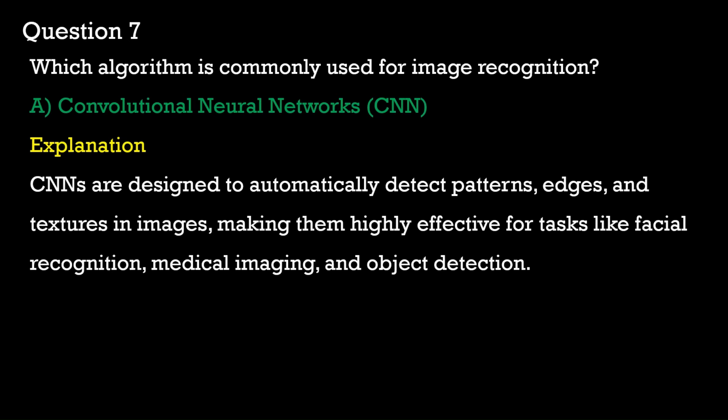Some examples of convolutional neural networks in action are the facial recognition systems we have on our smartphones for Face ID, medical imaging, that is detection of tumors in X-rays and MRIs, as well as in autonomous vehicles, where they can identify pedestrians, road signs, as well as obstacles.